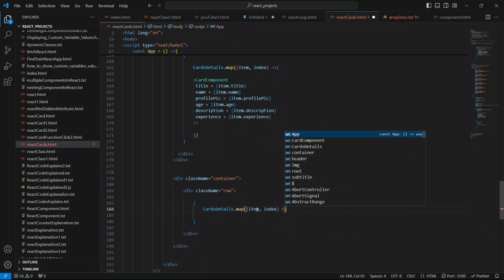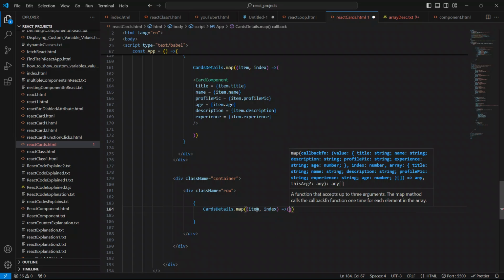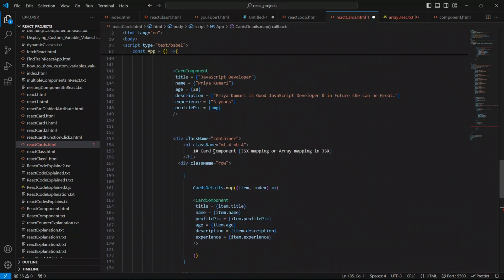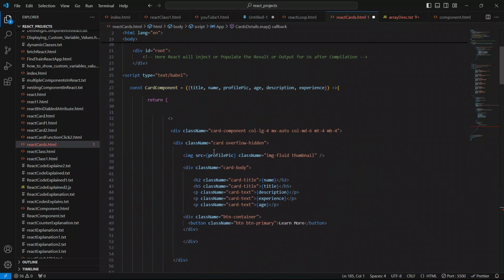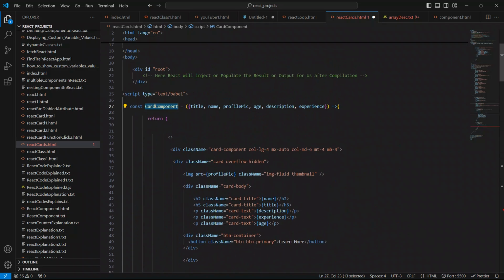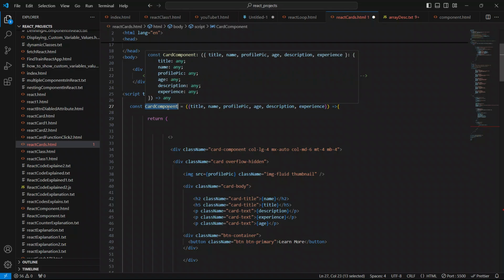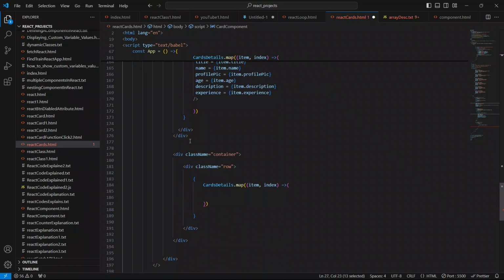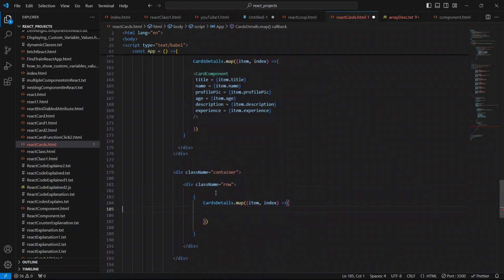I'm going to use the function like this, again with open and closing parentheses, and inside this we are free to use our custom card components. So copy these card components from here only. The card component has some props like title, name, profile pic, age, description and experience, and later on we will define some more props to this card component. Always remember. Now just come down and paste it here.